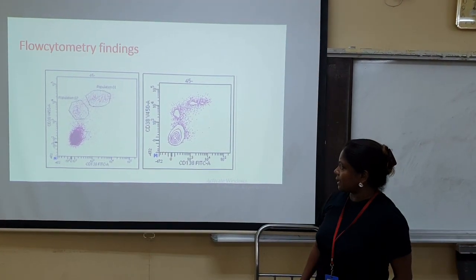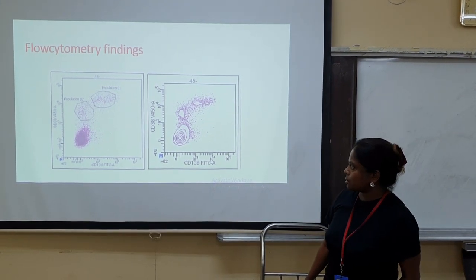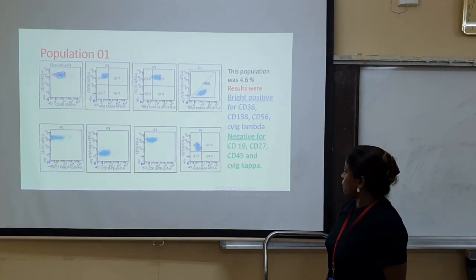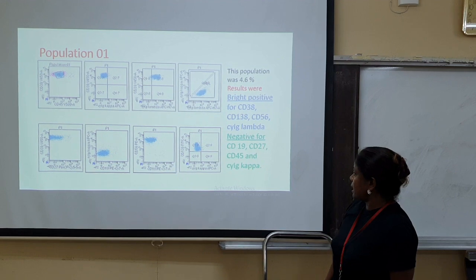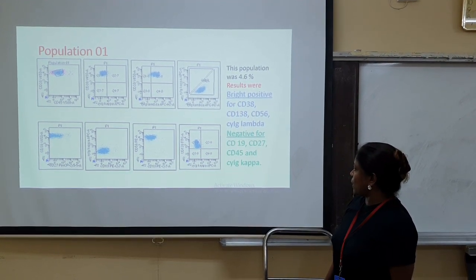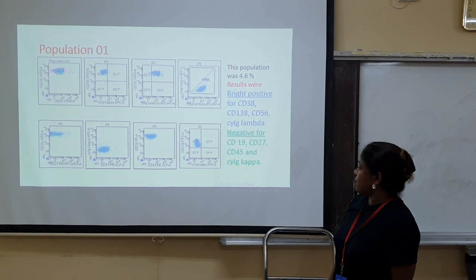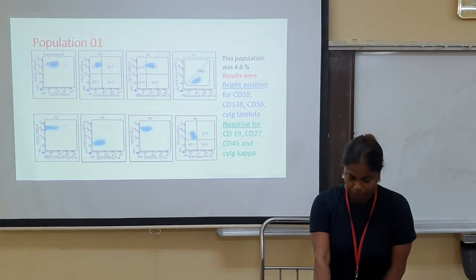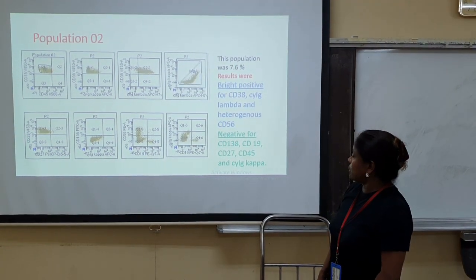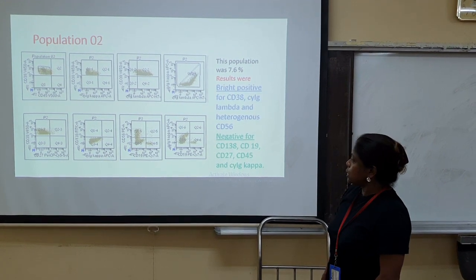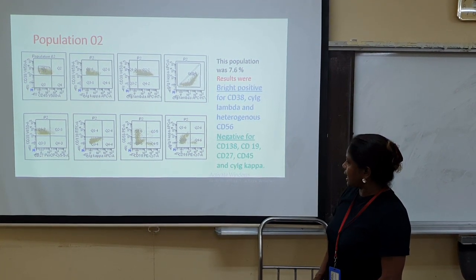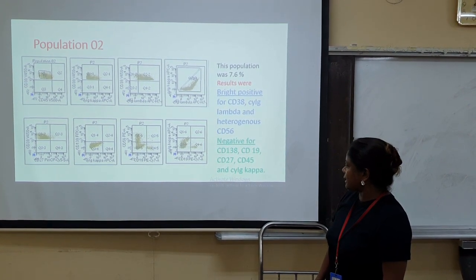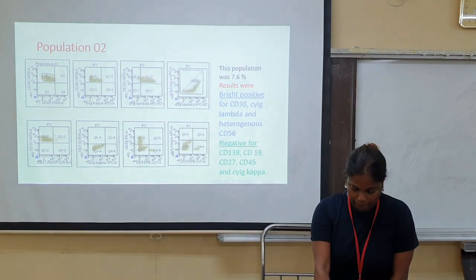Again on flow cytometry, you can see there are two populations of cells, population 1 and population 2. Population 1 was about 4.6%, with bright positive CD38, CD138, CD56 and lambda, but negative for CD19, CD27, CD45 and kappa. The second population, which was about 7.6%, showed positive CD38 and lambda and was heterogeneous for CD56, and was negative for CD138, CD19, CD27, CD45 and kappa.